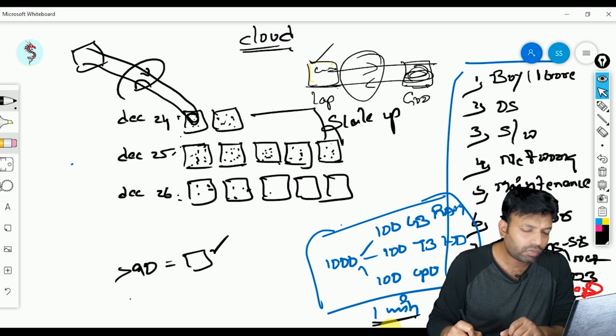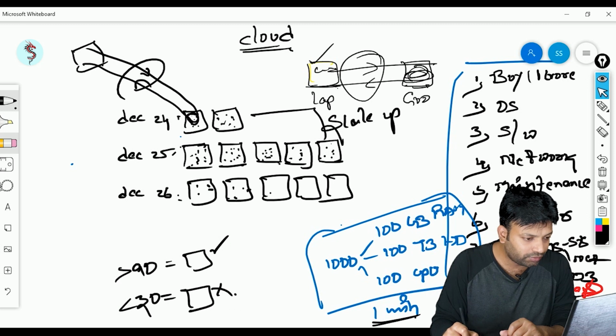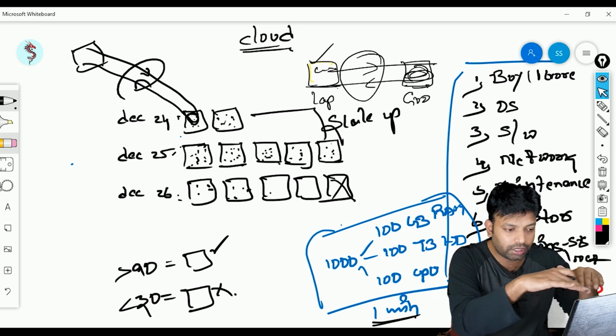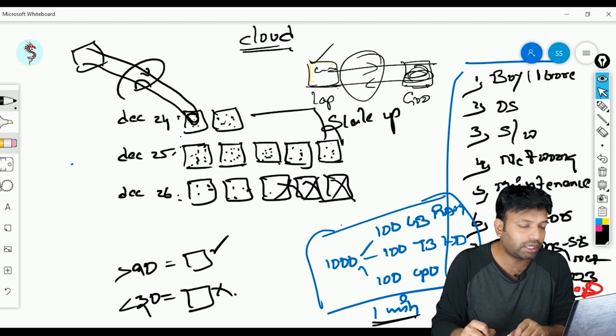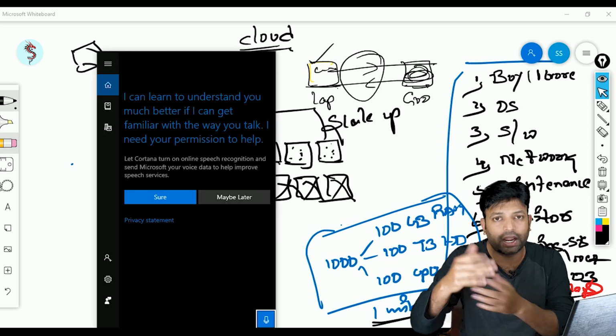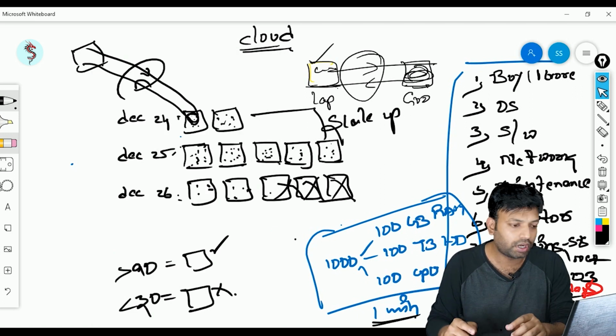That is, if CPU percentage is less than 30, please terminate one server. If CPU percentage is less than 30 in all 5, what AWS does is it will terminate a server. That extra 30 will be distributed among the remaining servers. Then if it is less than 30 in all 4, it will terminate another one, so that finally we'll have exactly the servers based upon the load. So if load is increasing, it is adding servers. If load is decreasing, it is reducing the number of servers. Understood? Okay.